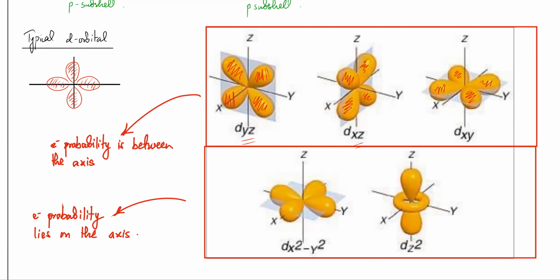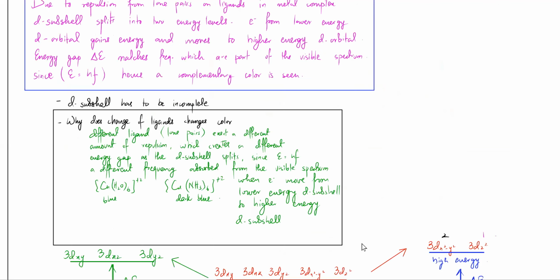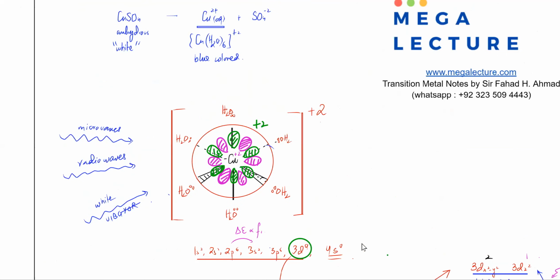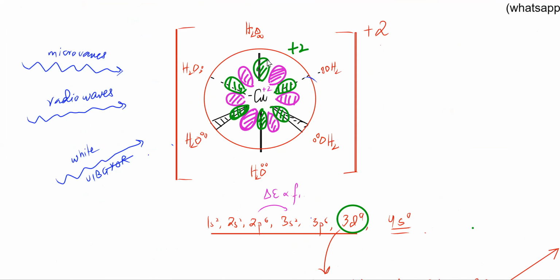Okay, the next is colored. Why are they colored? That's the question. Where was it? This is all written. So the reason they're colored is, okay, you've got all these. Now, the pink and green, I've combined all the d orbitals together. I mean, the electron densities between the axes and on the axis, so it's everywhere. So think of the green and the pink ones as all the d orbitals combined together, overlapping with each other. Okay, so lobes, electron density is everywhere.